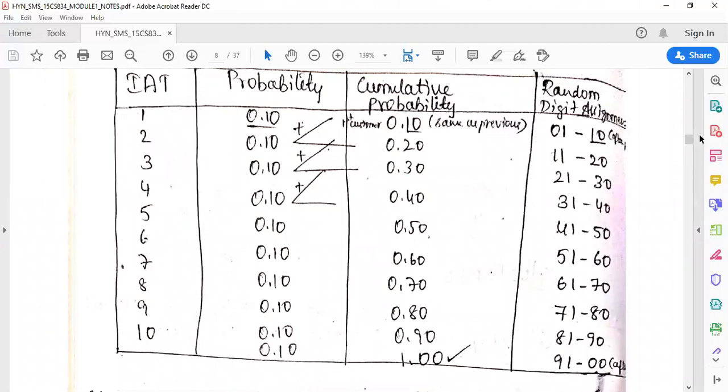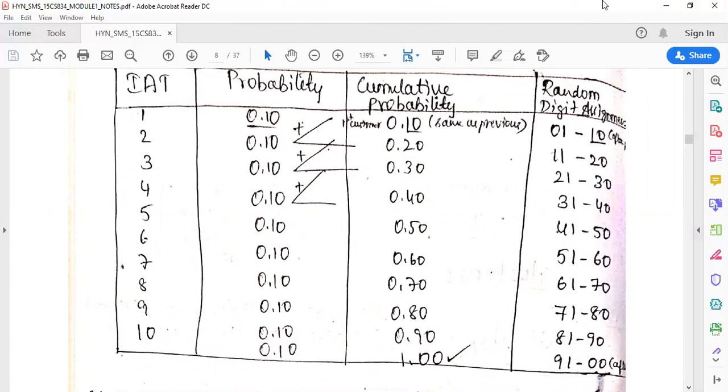Next, in order to calculate the cumulative probability, the first value of the probability we write as it is, the same as the previous column. For the next value, we have to add: 0.10 plus 0.10 gives 0.20, again 0.20 plus 0.10 gives 0.30.